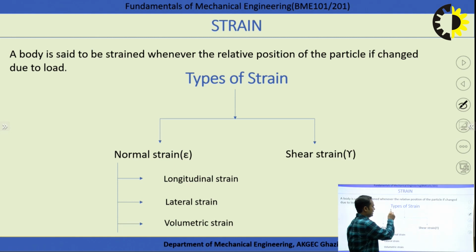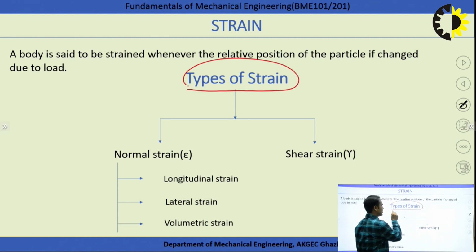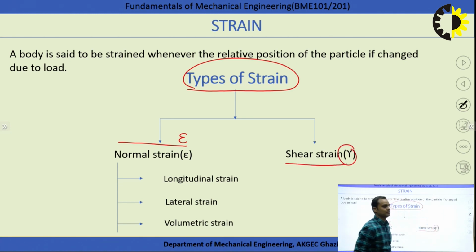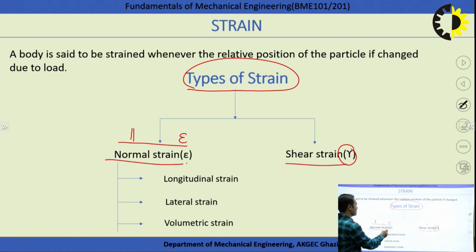In a similar way as we defined stress, we can define strain and its types. There are two types of strain again. Normal strain is represented by epsilon, and shear strain is represented by gamma, correct? If the load is acting normally over the body, there is a possibility of change in dimension relative to the original dimension. So what is the normal strain? Normal strain is the ratio of change in dimension to the original dimension.